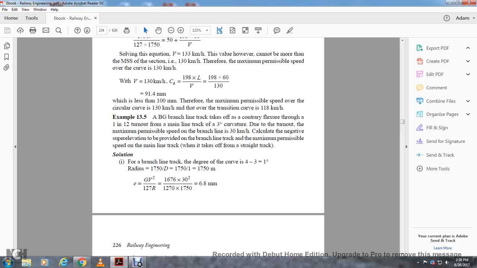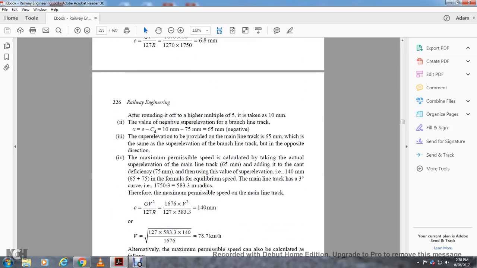From the branch line track, the degree of the curve is 3 times 1, equals 1 degree, radius of 1750 divided by D, with the 1 in 12 turnout, 1750 divided by 1 is 1750 meters. The equilibrium super elevation is the gauge times the velocity squared divided by 127 times the radius, equals 1676 times 30 squared over 127 times 1750, which is equal to 6.8 millimeters. After rounding to the higher multiple of 5, it is taken as 10 millimeters. The negative super elevation of the branch line track, x equals super elevation minus the cant deficiency, equals 10 millimeters minus 75 millimeters, 65 millimeters negative.